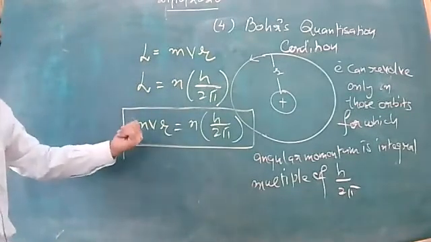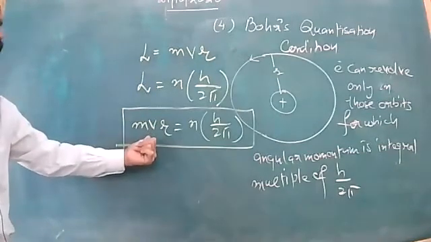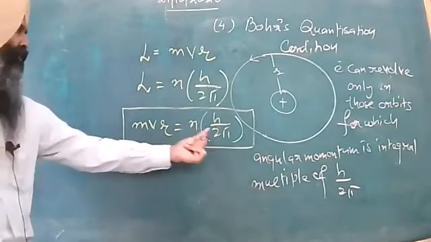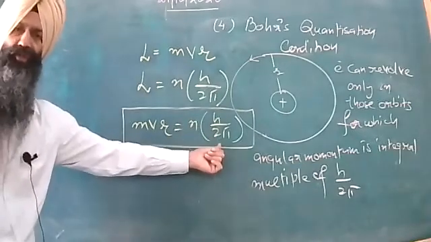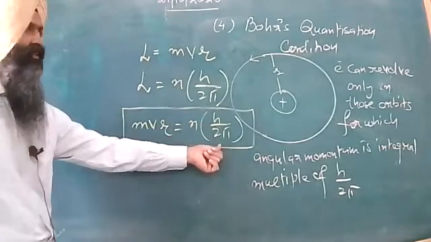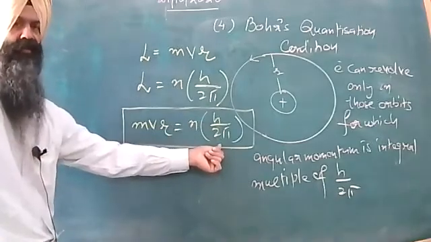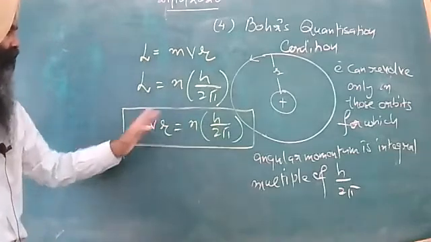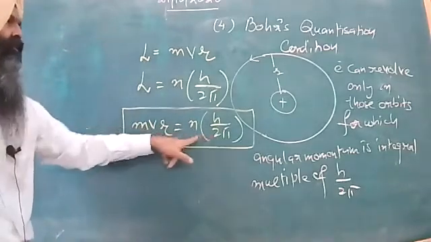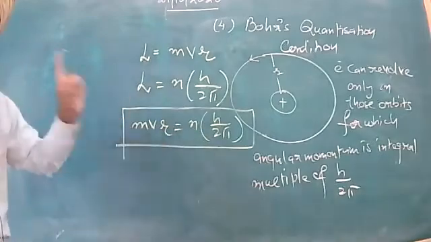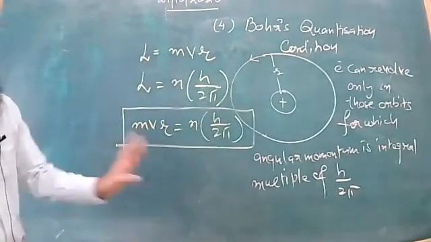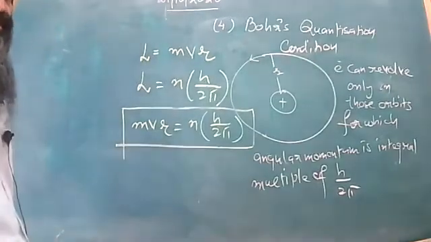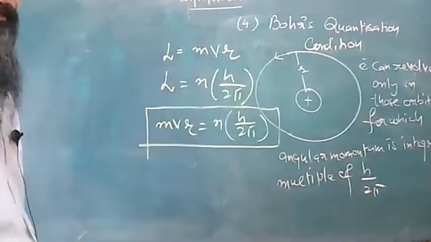You can well see how angular momentum in mathematical terms is linked with h cross, which you study in your chemistry subject, that is h over 2 pi. So if angular momentum is an integral multiple of h upon 2 pi, only then will the electron revolve, otherwise it will not do so. Now the fifth postulate regarding Bohr's model of atom.